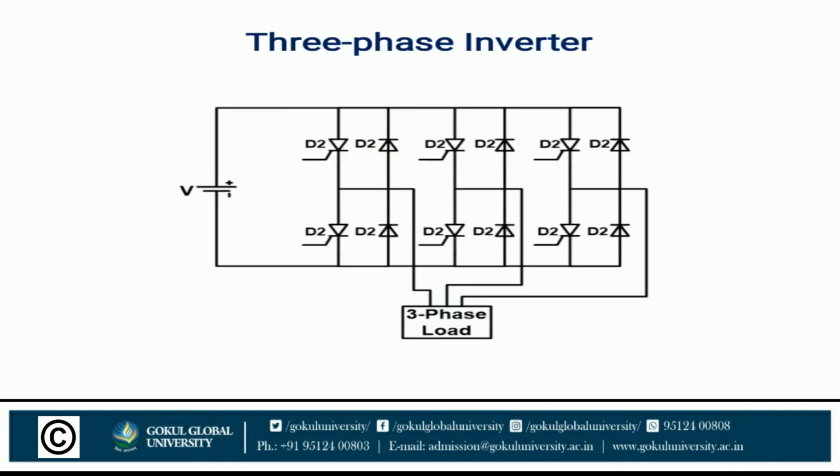Now you can see the three-phase inverter. Here the diagram is shown, where six switches and six diodes are used. The total voltage is V.